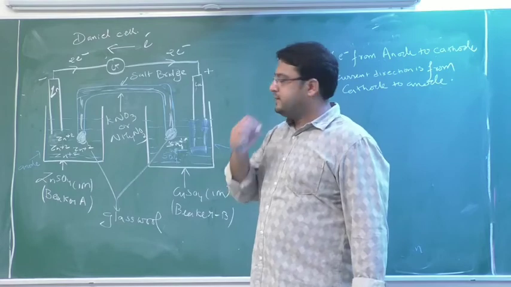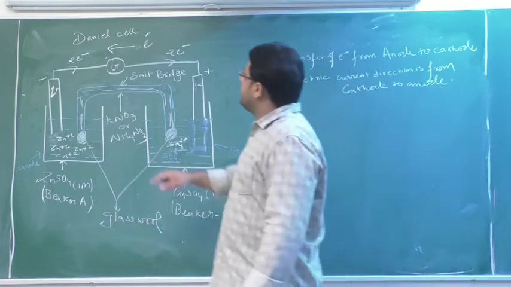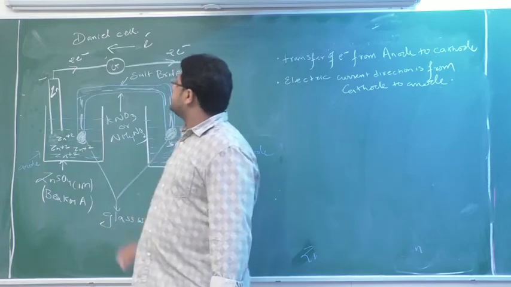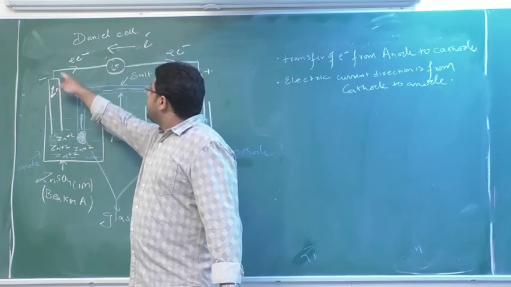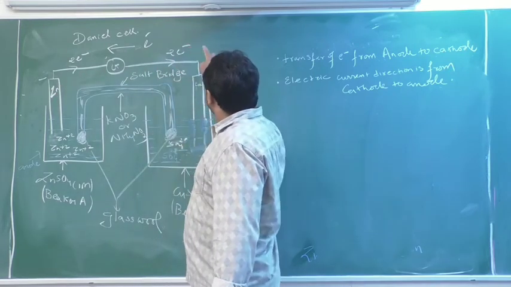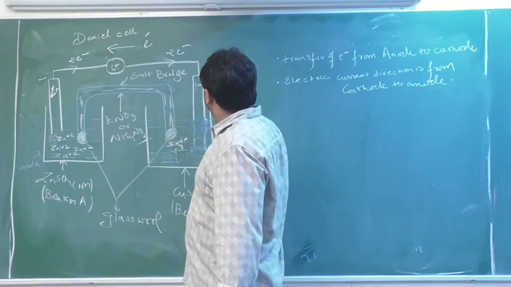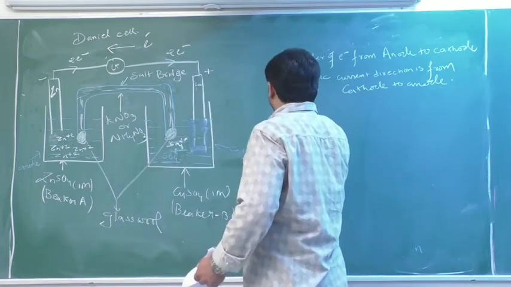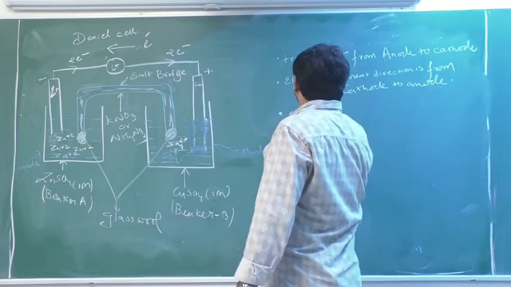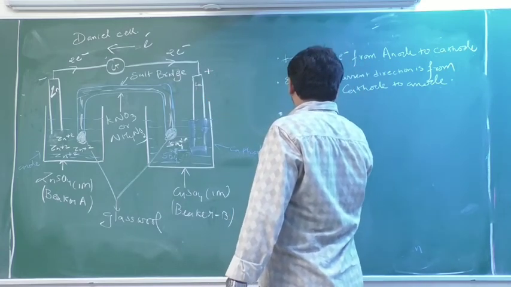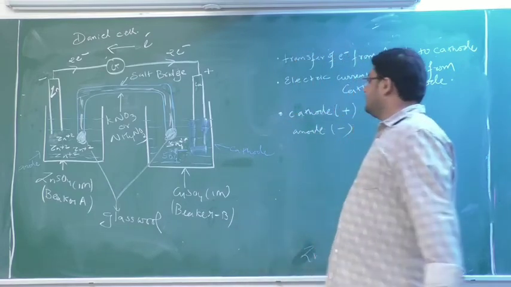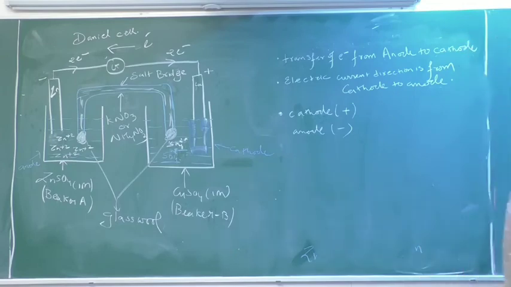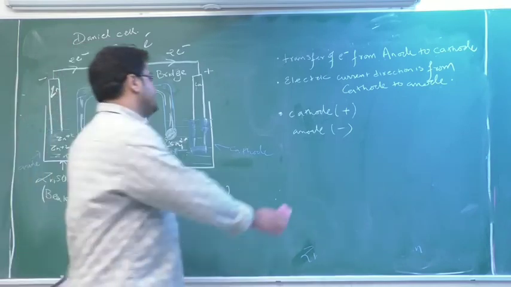So how to remember this sign? See, electrons, you know, carry negative charge. So this negative charge is attracted towards where? Positive charge. Means the electrons are going from anode to cathode, towards the cathode. Means negative will go towards where? Cathode. That's why in electrochemical cells, cathode will be positive and anode will be negative. Clear this part? Okay. So now next topic we will solve, that is